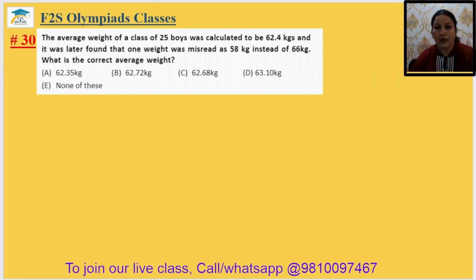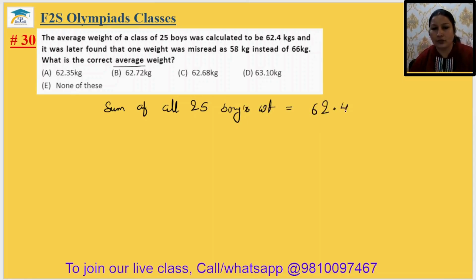ठीक है, तो एवरेज करेक्ट वेट हमें निकालना है. ठीक है, तो what will be the sum of all 25 boys' weight? It will be equal to 62.4 multiplied by 25. This will be the sum when it was incorrect, when it was wrong. That is your 1560 kg.